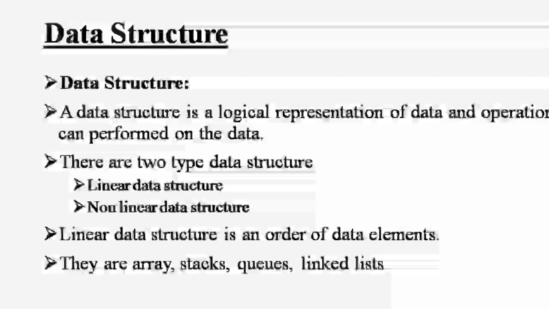There are two types of data structures: linear data structures and non-linear data structures. What is the first one? That is the linear data structure. The second one is the non-linear data structure.